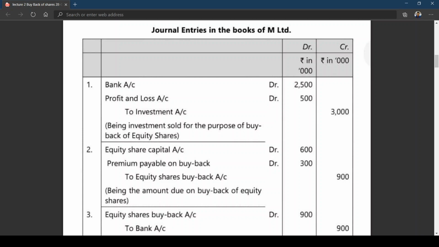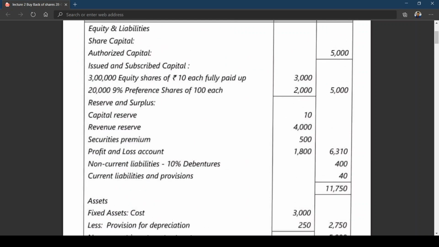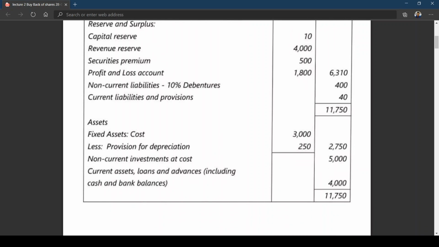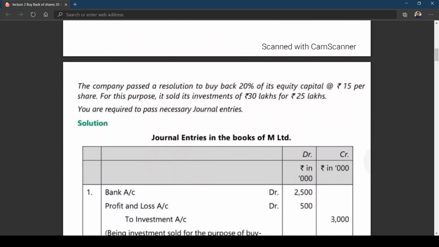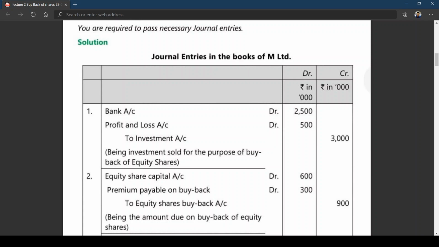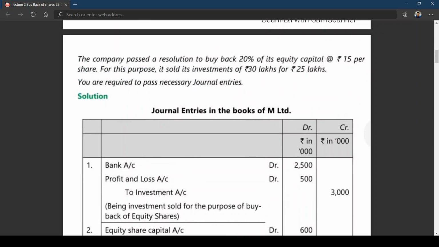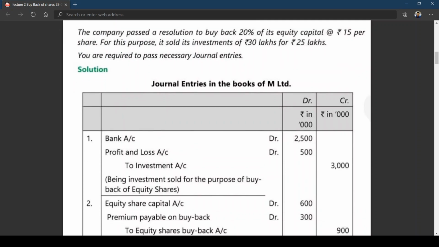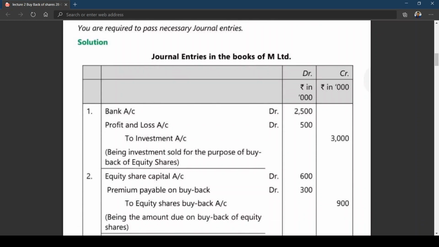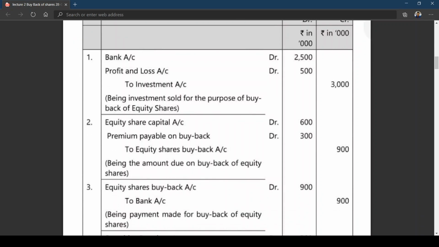So if you look at it, how did you get that 600? If you look at the top of the screen, the problem, we got 3 lakh equity shares, out of which the company passed a resolution to buy back 20% of its equity capital. So 20% of equity capital means 3,000 into 20%, coming to 600.